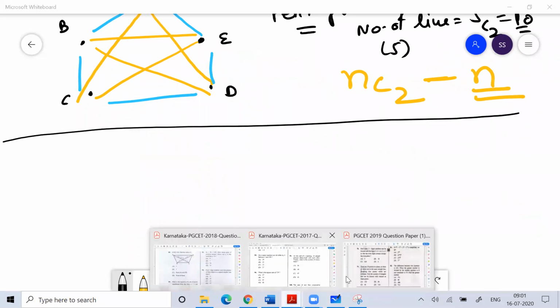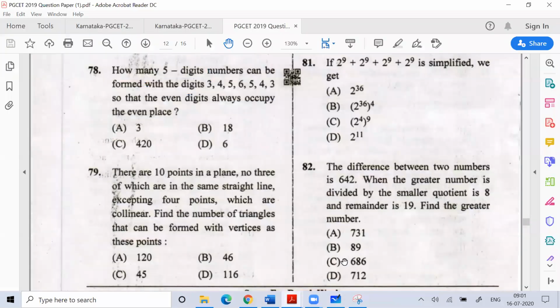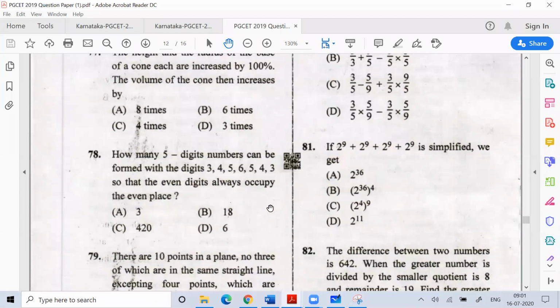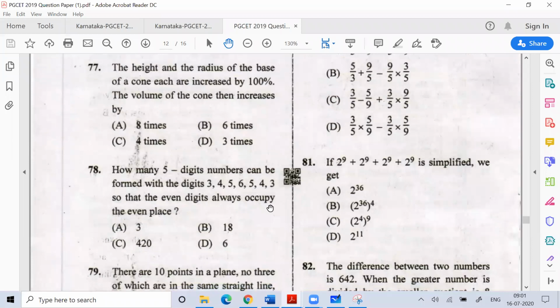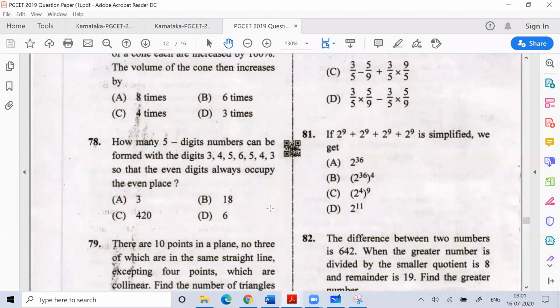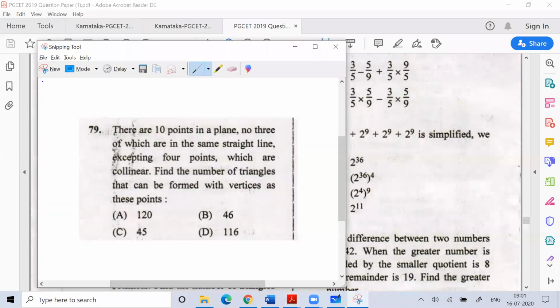Now going further, suppose question number 78, which came in the 2019 paper. Let me take this question.